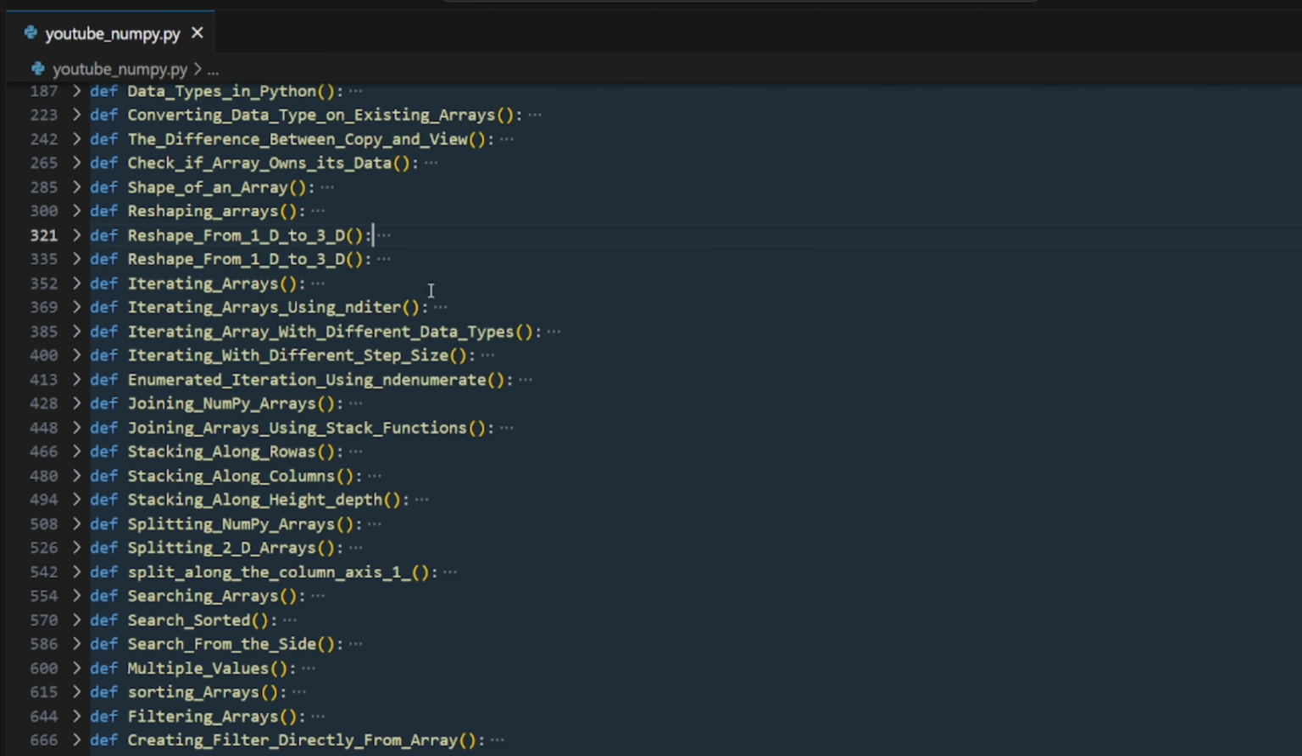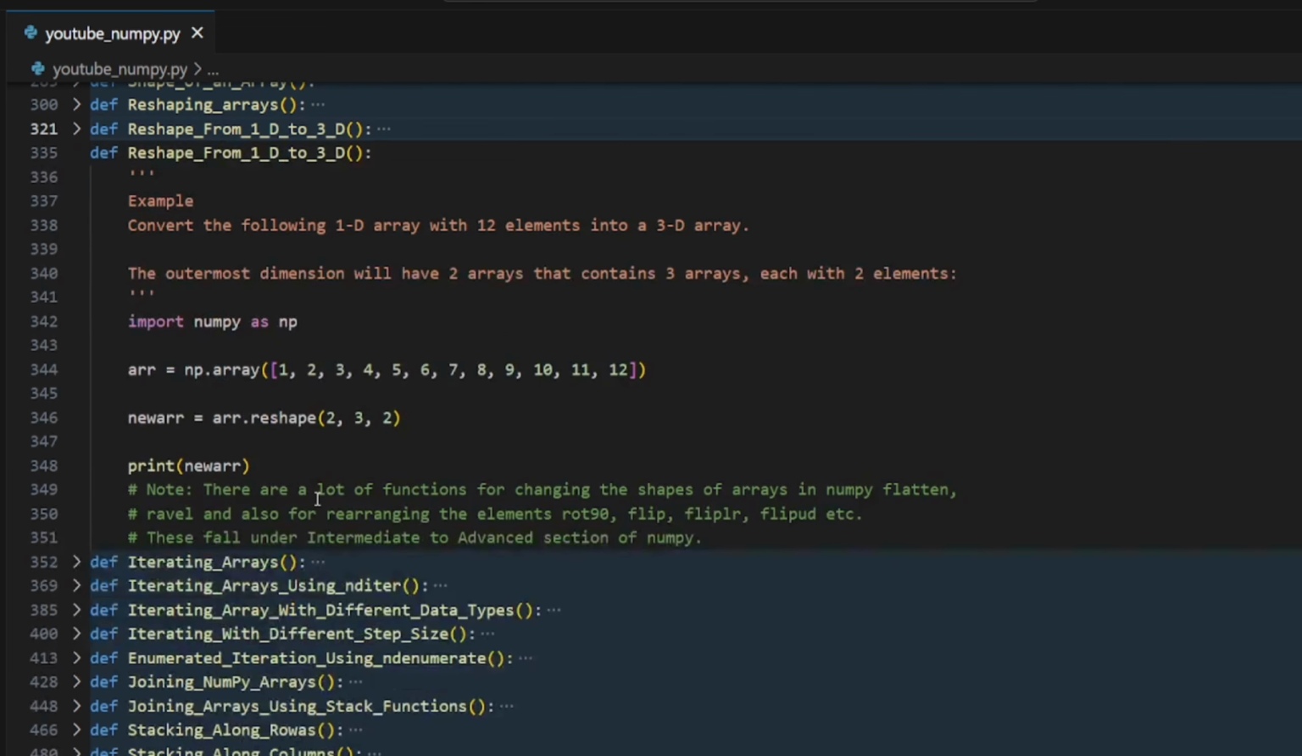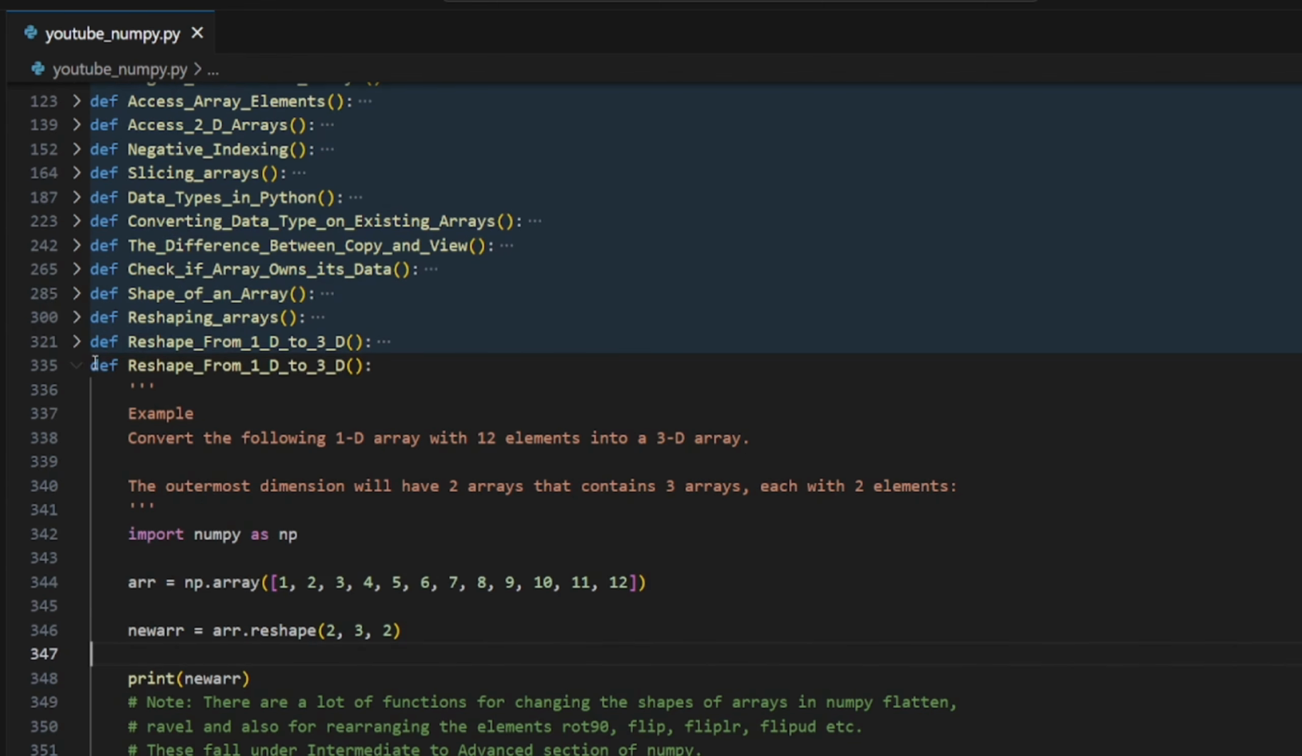Second, we are having the same question. It's the same thing. Okay, we have something in the note. There are a lot of functions for changing the shapes of arrays in NumPy, flatten, ravel, and also for rearranging the elements, rotate, 90-degree flip, flipboard, etc. This falls under the intermediate to advanced section of NumPy. You are thinking we can't do that? We will do that. Got it?